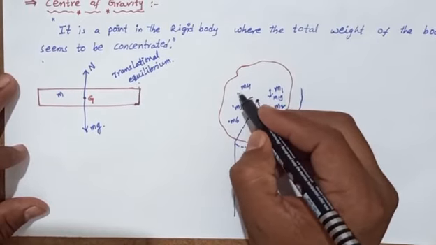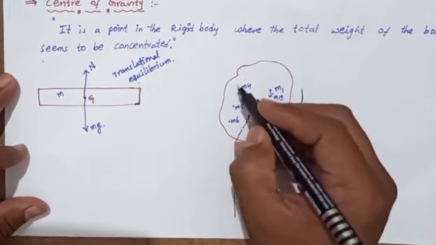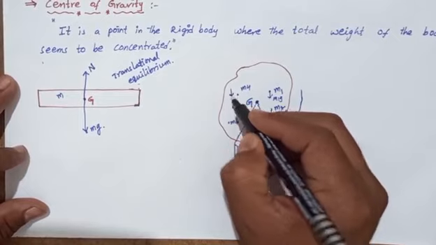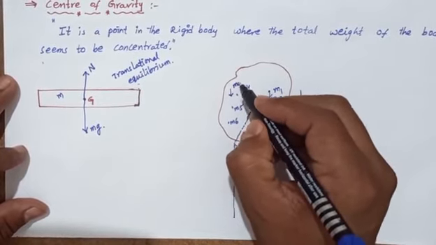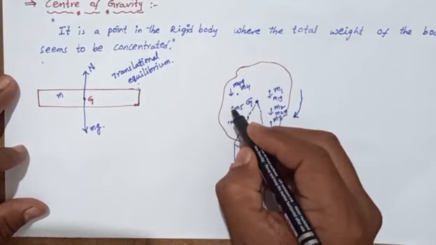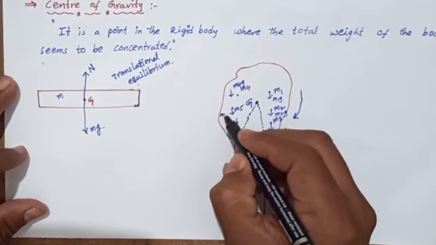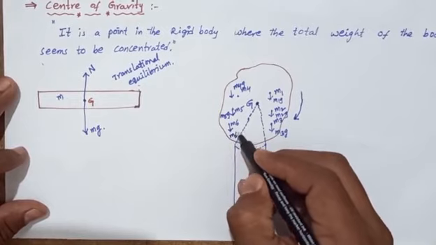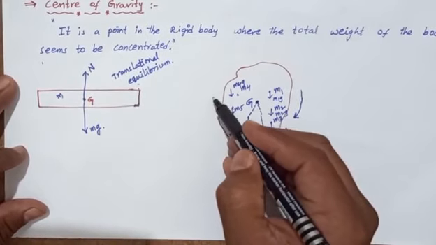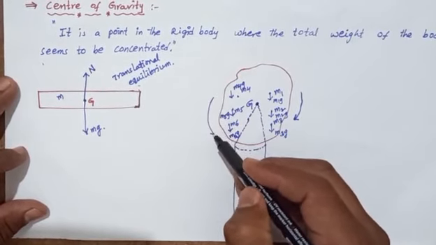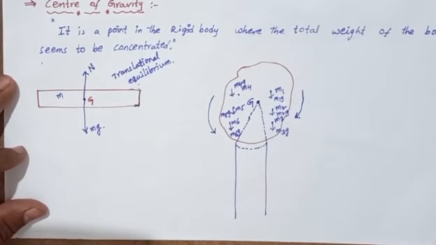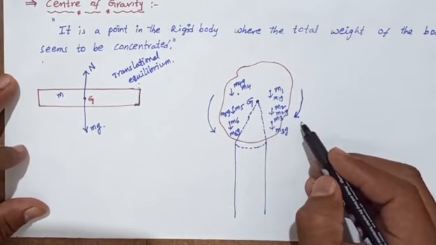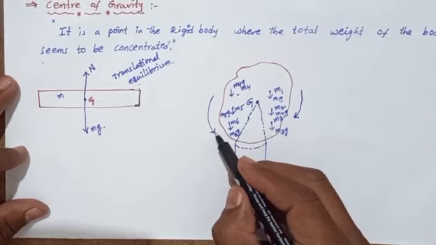Again, the other 3 particles have M4g, M5g and M6g, which produce motion in the anti-clockwise direction.